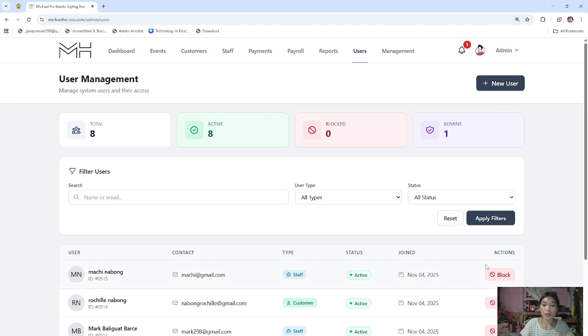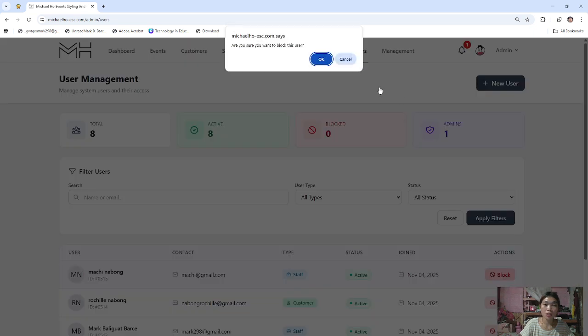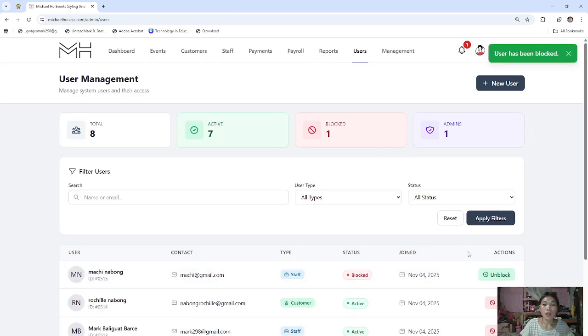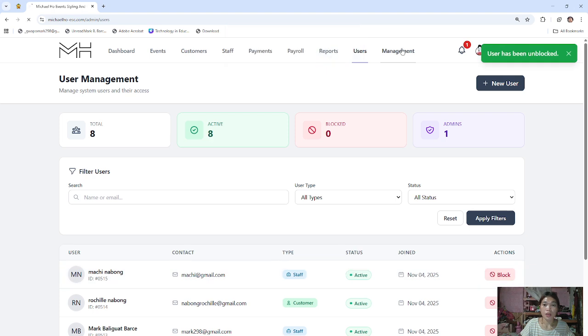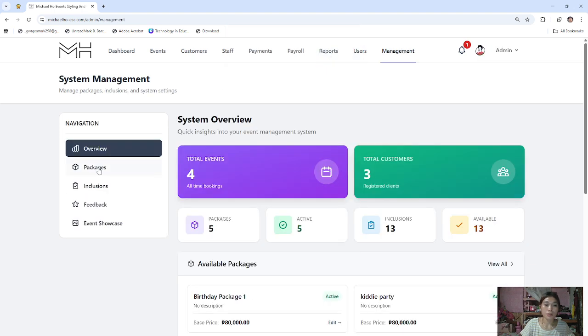users. You can block this one if you want to block, and you can unblock this one if you want. And management. So let's go in packages.